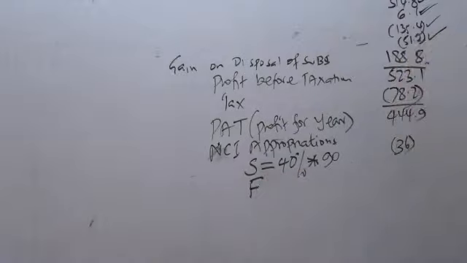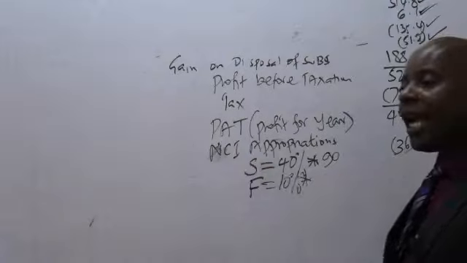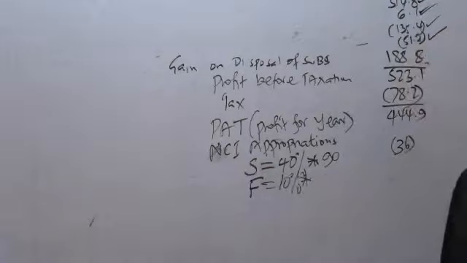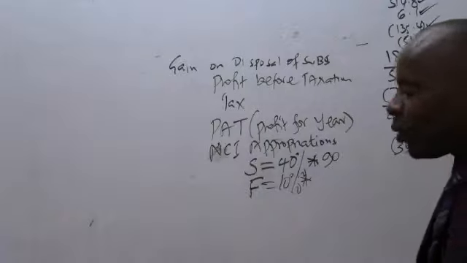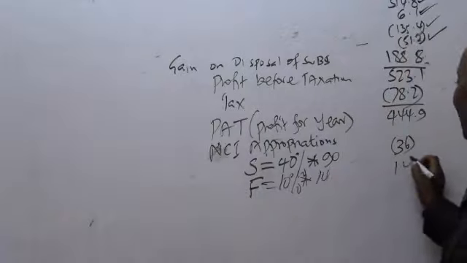NCI of F was 10% of the profit after tax of F. What is the profit after tax of F? Do not do the appropriation of comprehensive income; you do the appropriation of profit after tax. So for F it is supposed to be 14. So 10% of 14 gives me 1.4. So please subtract it there.